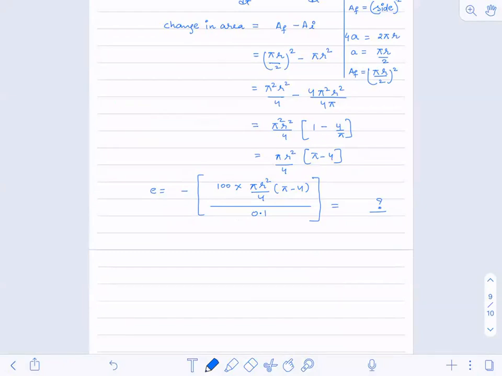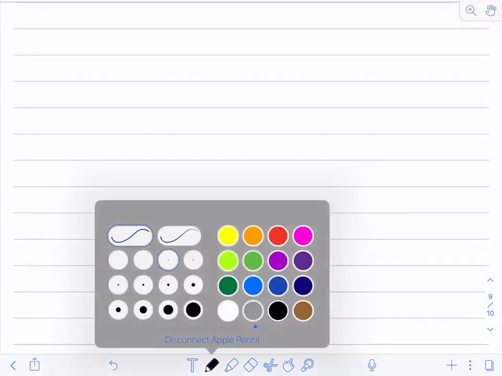Now, after this, there's an important topic which is motional EMF. This is a very, very important topic. Any exam you write, whether a board paper, a NEET paper, or a JEE paper, you will find at least one question on motional EMF. You will definitely find a question on motional EMF.